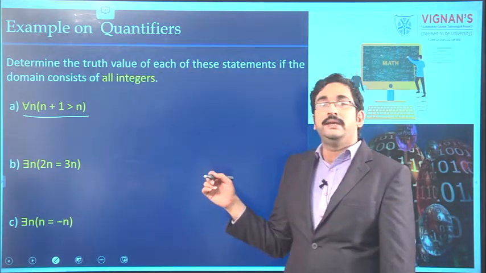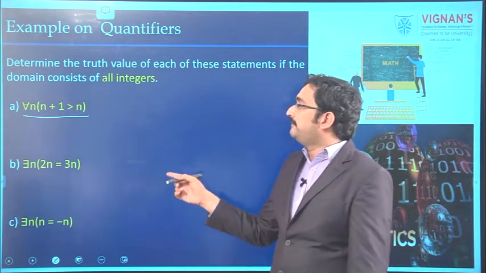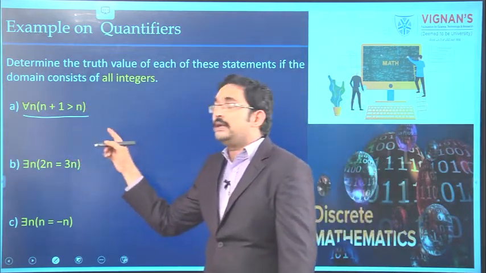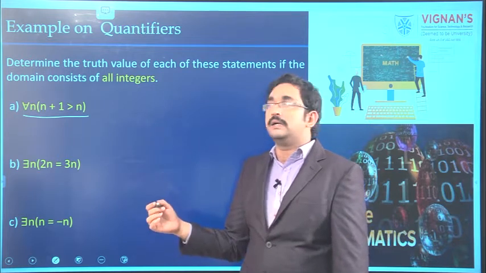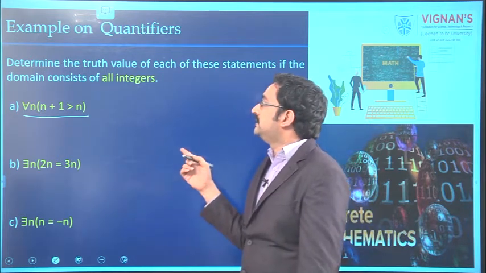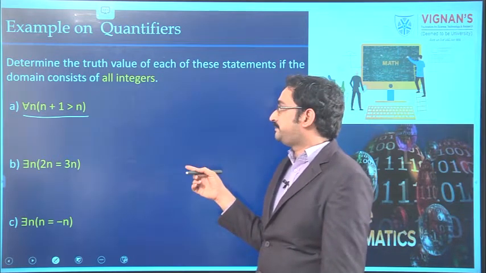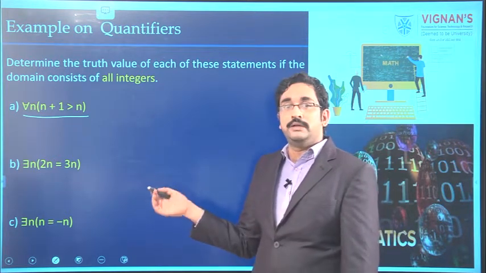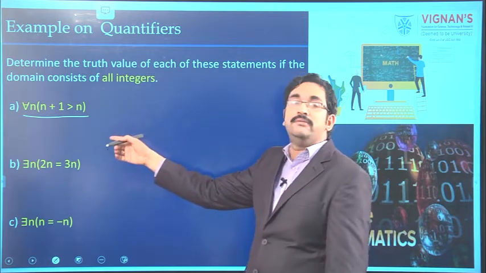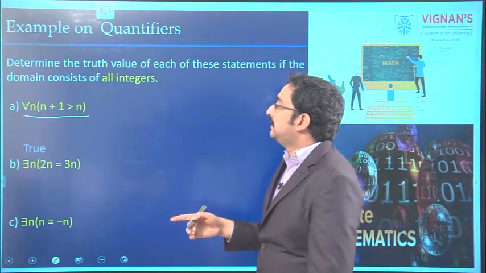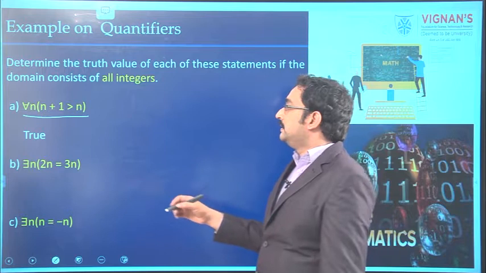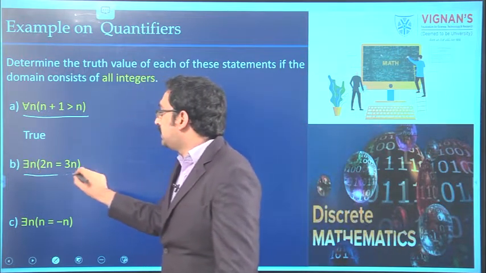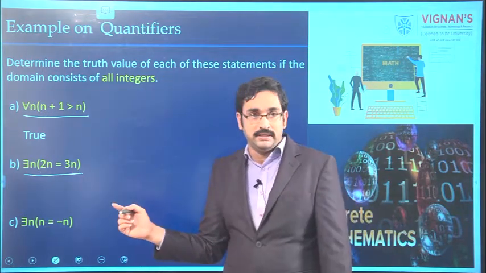That means it is true if this condition is satisfied for every element in the domain. Whether you take 0, positive or negative, take any value, this condition will be satisfied. Hence, it is true.